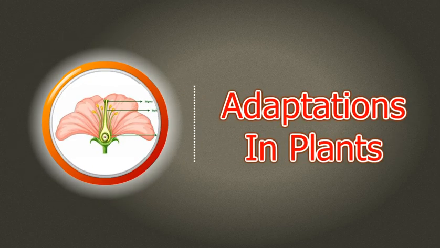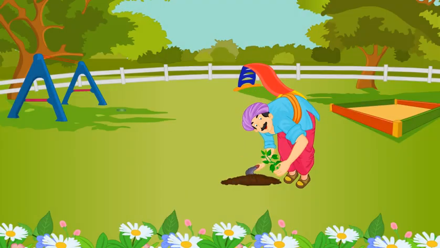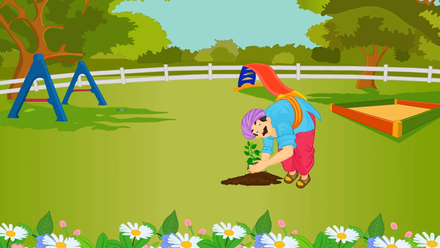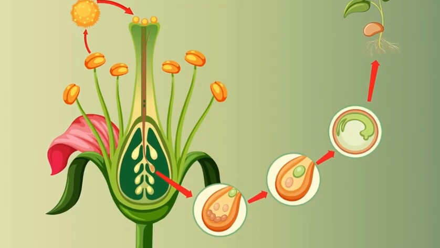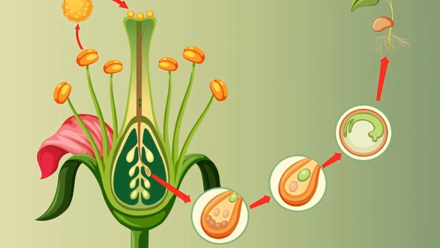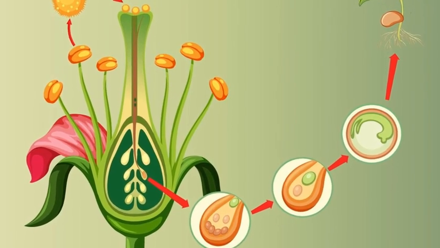Chapter 2: Adaptations in Plants. Every living being shows peculiar characteristics. The production of new individuals from their parents is known as reproduction or multiplication. It is because of reproduction that life continues from generation to generation.